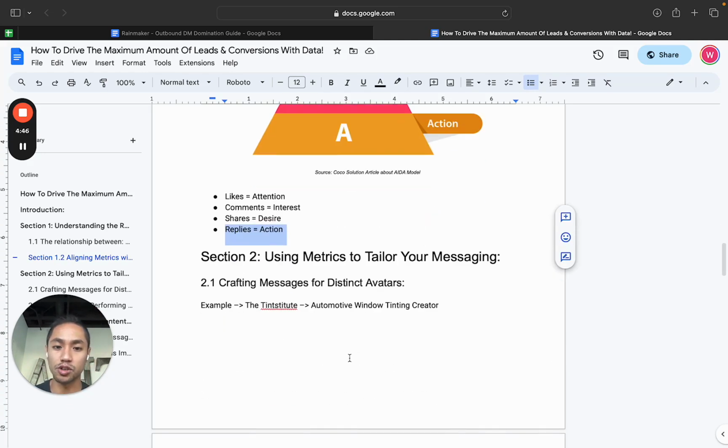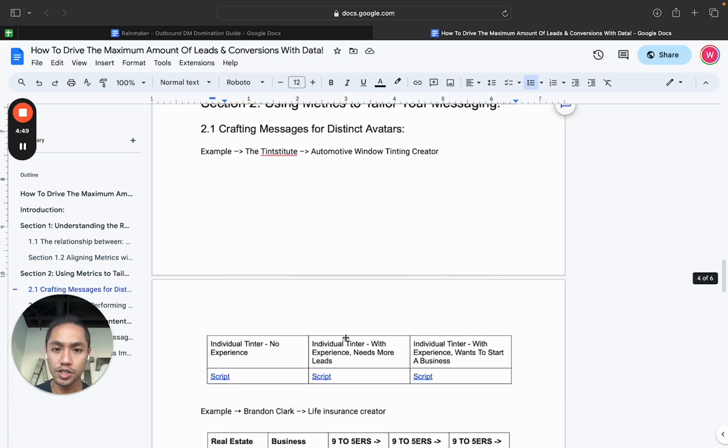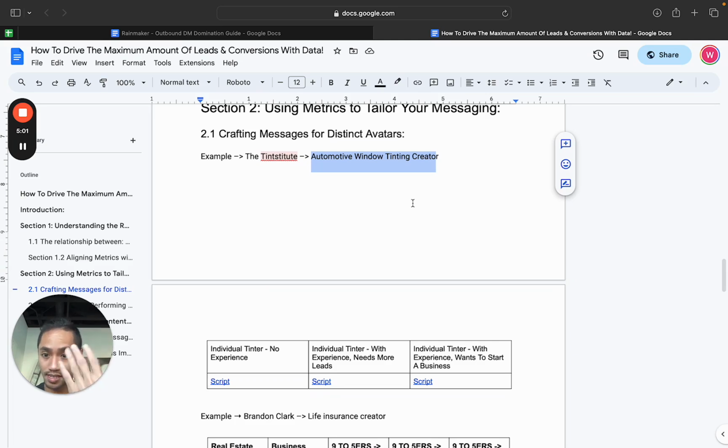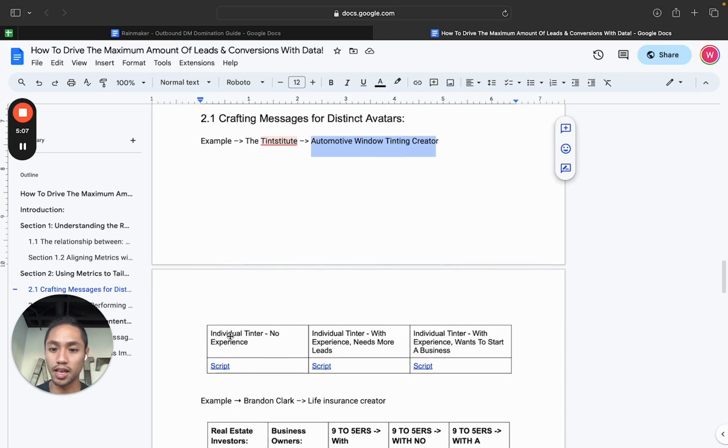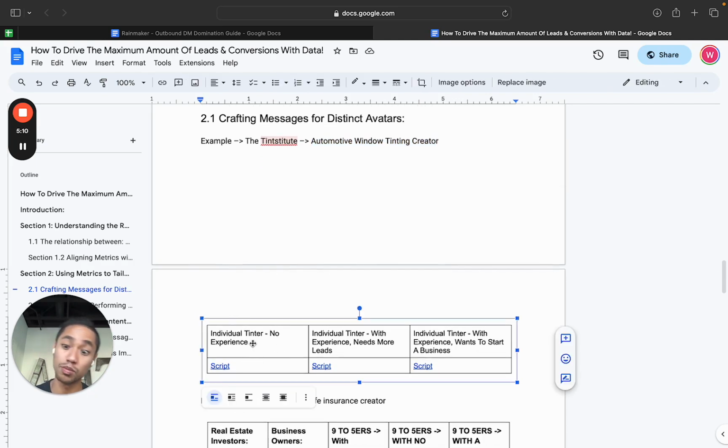And so we want to use these metrics to tailor our messaging, right? Here's an example of that. I have an account called the Tinstitute. They're an automotive window tinting creator, or like a tinting business creator, right? There are avatars inside of this guy's audience that we need to speak to individually. There are three avatars that we look at in his account. We have the individual tinter who doesn't have a job yet, or maybe has a job but doesn't have any experience tinting. We have the individual tinter that has a little bit of experience but needs more help with their current business. Maybe they're only making a few $1,000s a month.